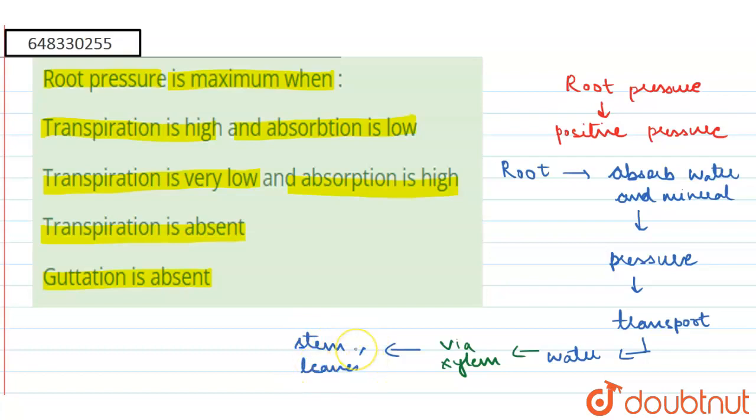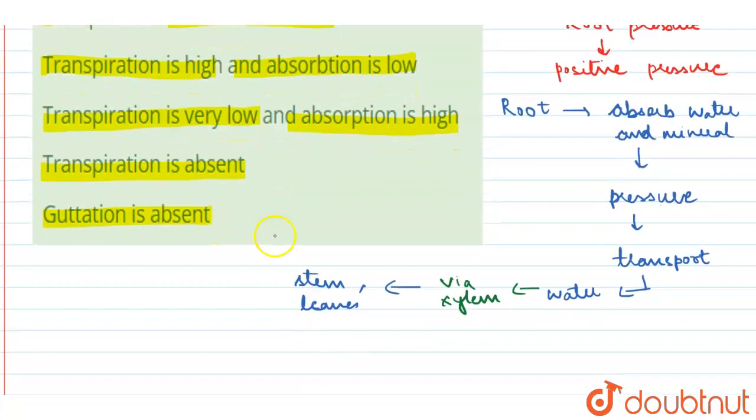It can even include the grasses. So the root pressure can act only up to a small height.